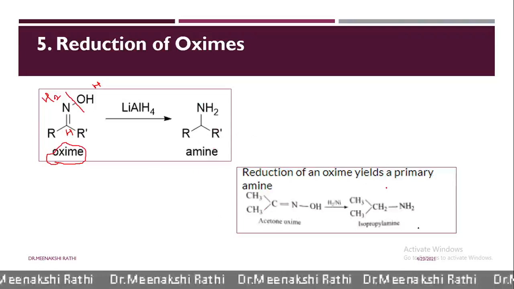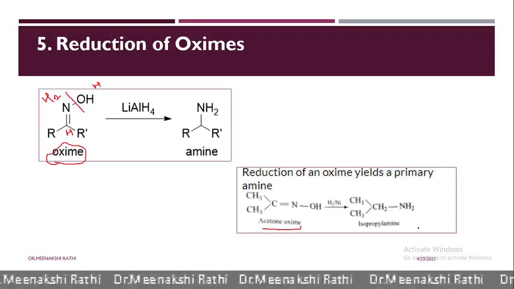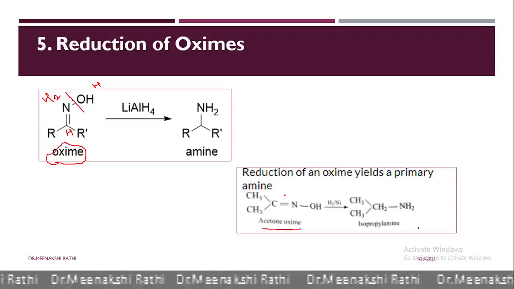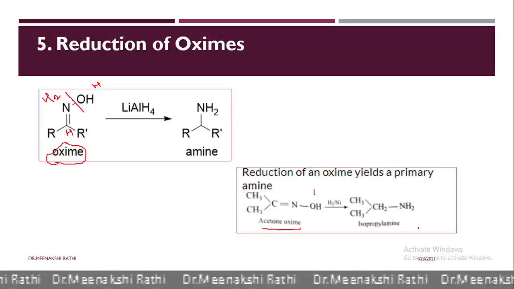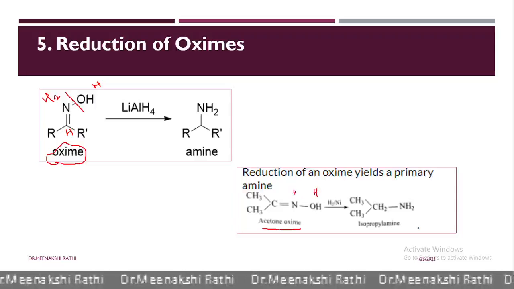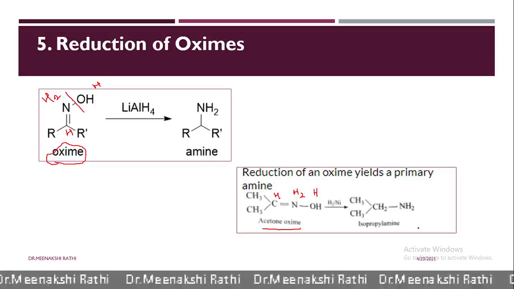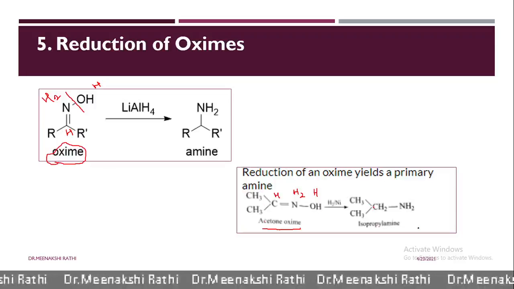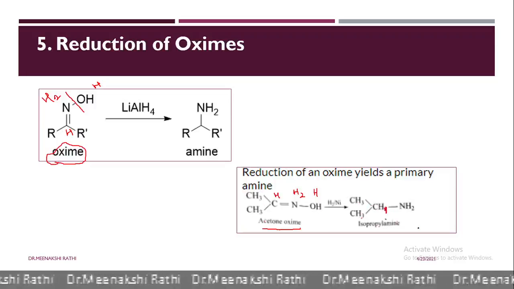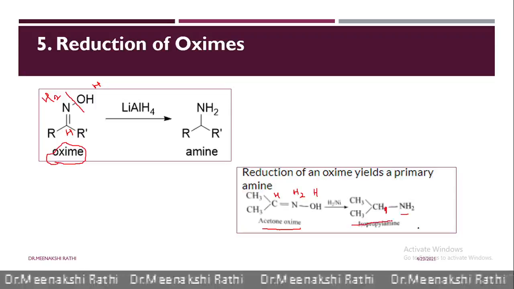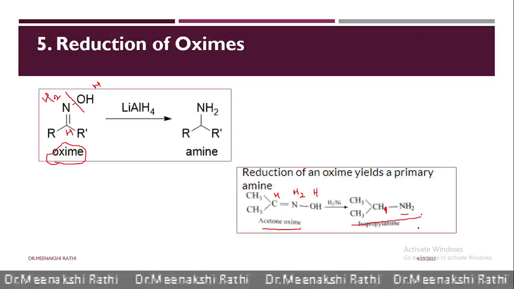Here you can see reduction of oxime, CH3, this is acetone oxime. And when it undergoes reduction, this is how 4 hydrogen atoms are distributed. See, 2 hydrogens go to the nitrogen, and 1 hydrogen to the carbon. What we will get? CH3, here it is not CH2, it should be CH3, CH, CH3, NH2. And this is the primary amine. So oximes on reduction give primary amine.